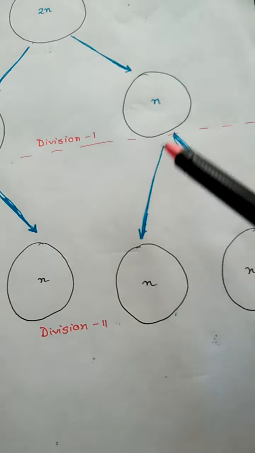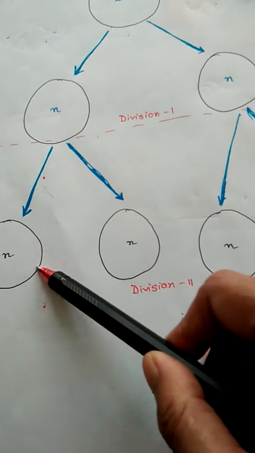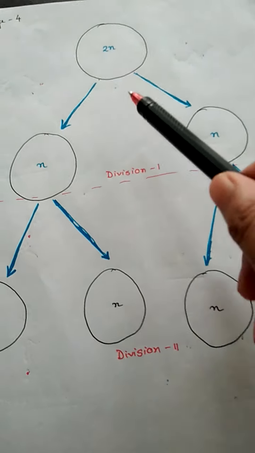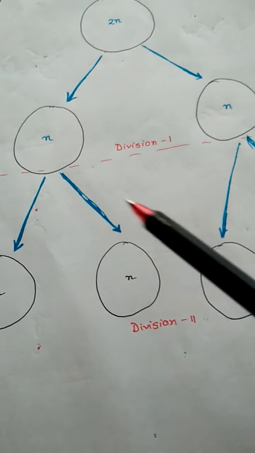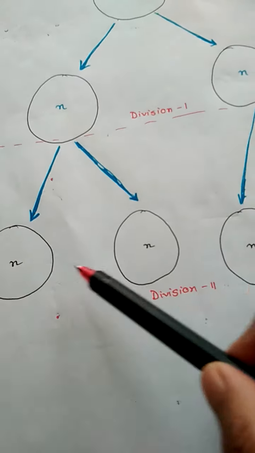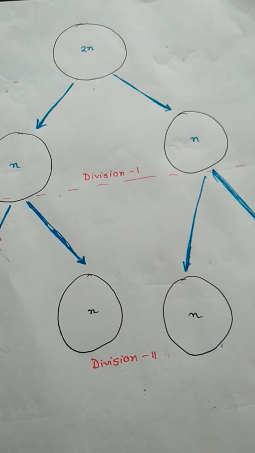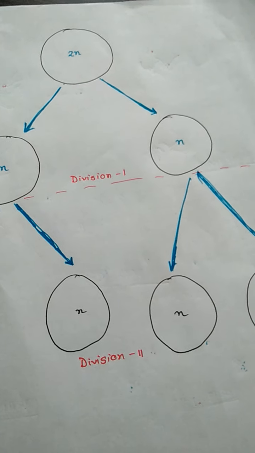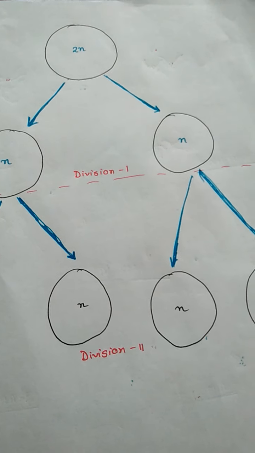So from a single cell, ultimately 4 cells are formed. The number of chromosomes in the original cell is 2n, but here all are n. From first division to second division, the number is the same, that's why it is known as homotypic. So this is the mitotic type of cell division versus the meiotic type of cell division.